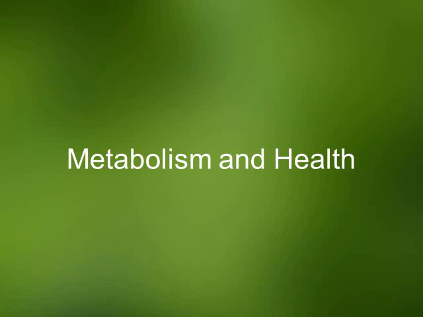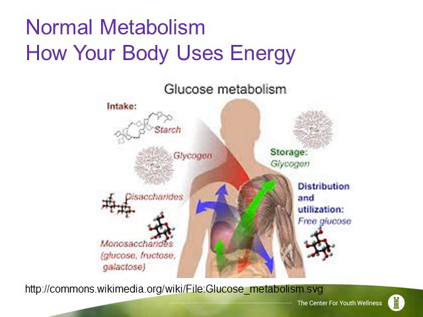Now let's talk about metabolism and how it's impacted by stress. In normal metabolism, the digestive tract breaks down carbohydrates into glucose, a form of sugar that enters the bloodstream and is taken up by cells to be used for energy. This is done with the help of the hormone insulin. The body also uses fats and proteins for energy. It's important to maintain a healthy balance. When things aren't balanced, we're at risk for chronic diseases such as diabetes and heart disease.